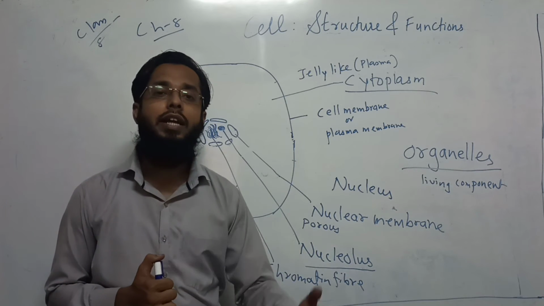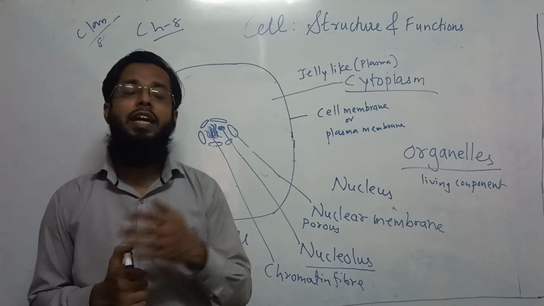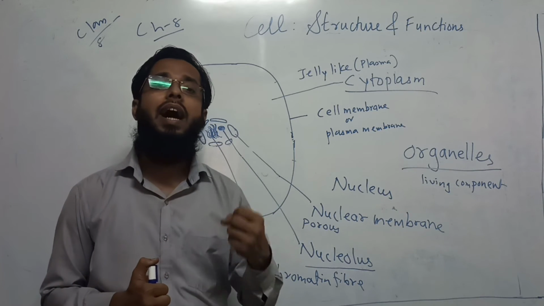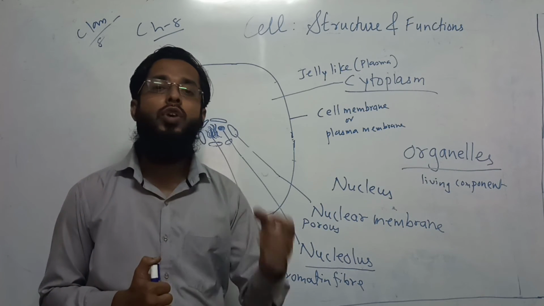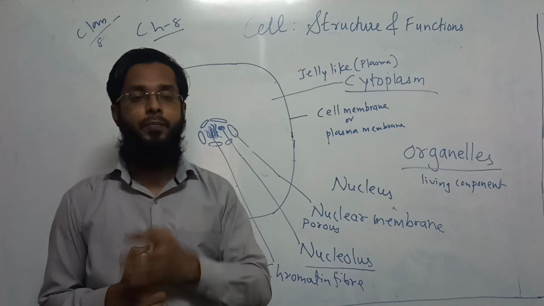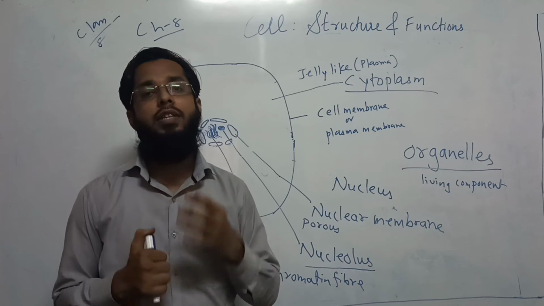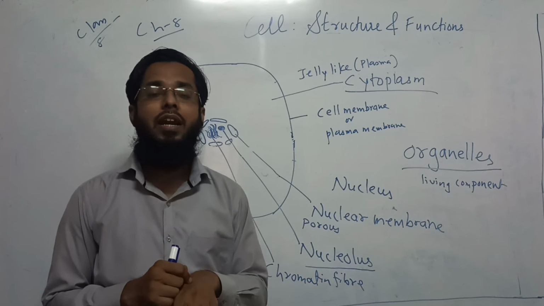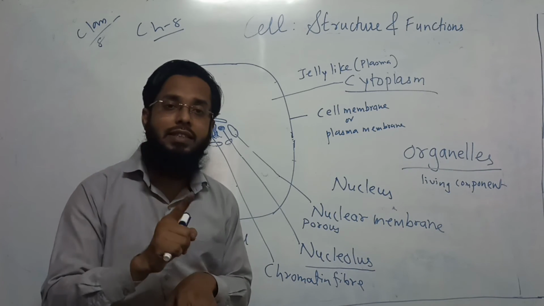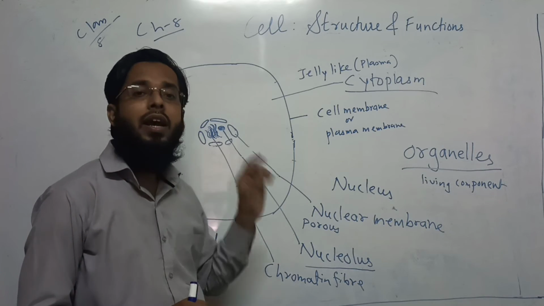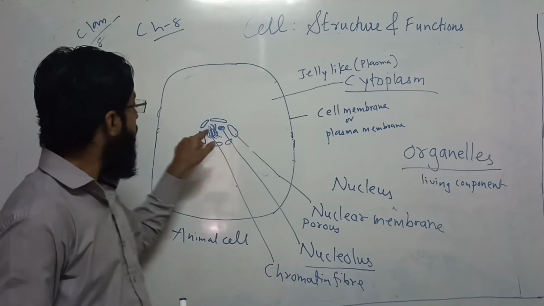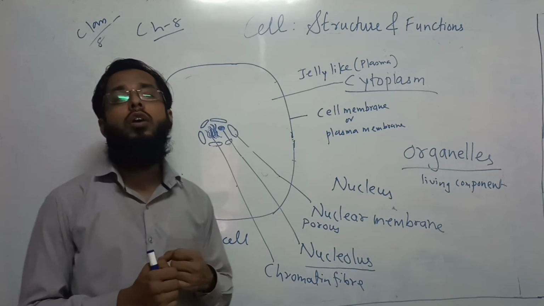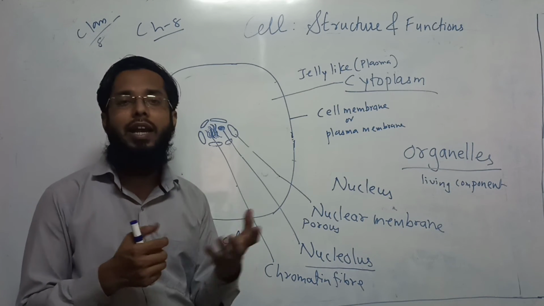DNA is deoxyribonucleic acid. It is a genetic material. It contains genes. It is a hereditary material which passes from the parents to the child. So each and every cell has a nucleus. We are made up of millions and trillions of cells, and each cell has a nucleus. And in the nucleus there is a genetic material known as chromatin fiber, which is actually a knot-like structure, we can say Maggie-like structure.